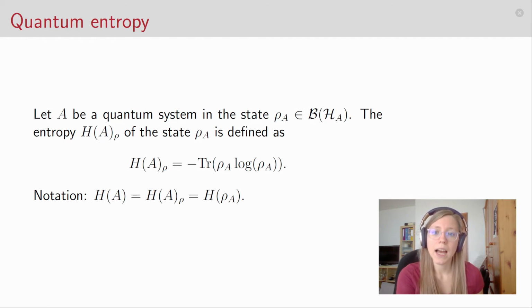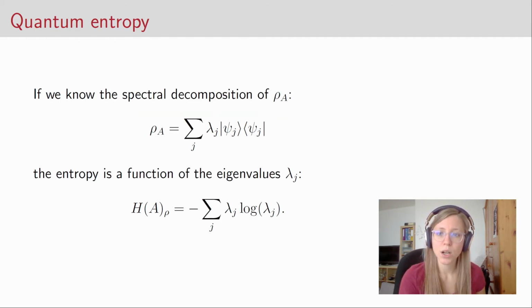Okay, so how is this definition similar to the classical definition? Well, suppose we know the spectral decomposition of the state rho A. That means we know that rho A is of the form sum of lambda j, the eigenvalue of rho A, times the pure state psi j, and we sum over all the possible indices j here. Then the entropy is a direct function of the eigenvalues lambda j.